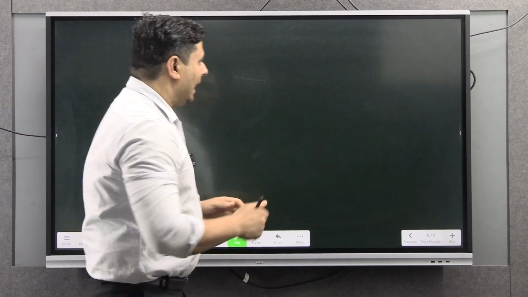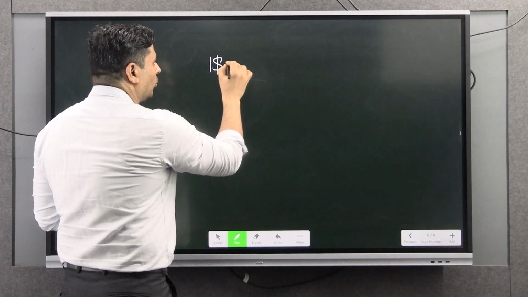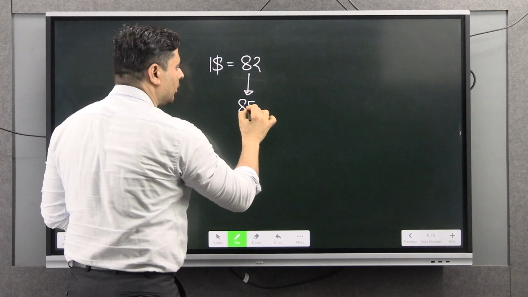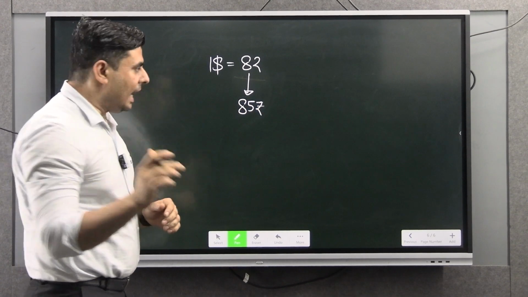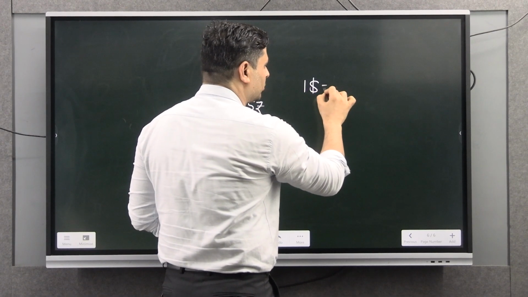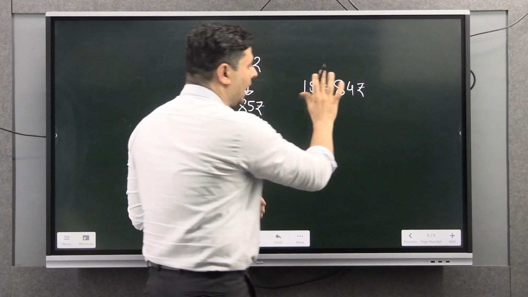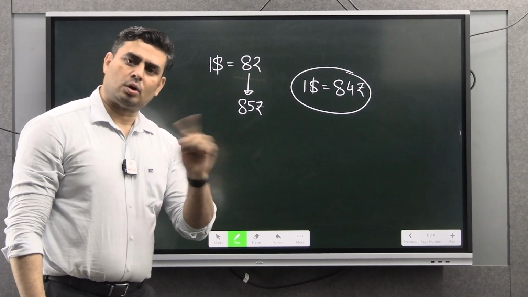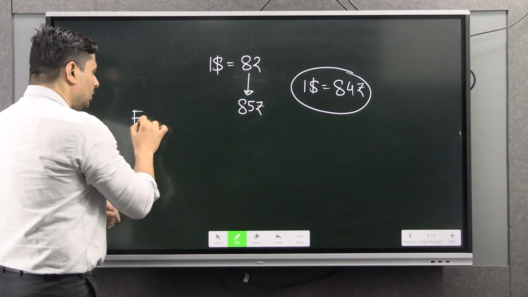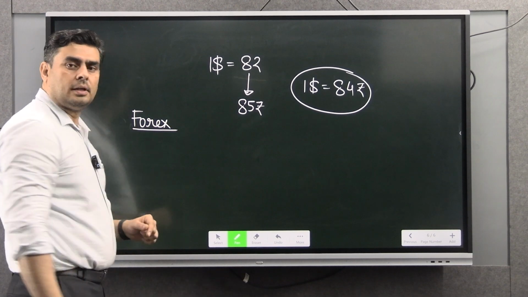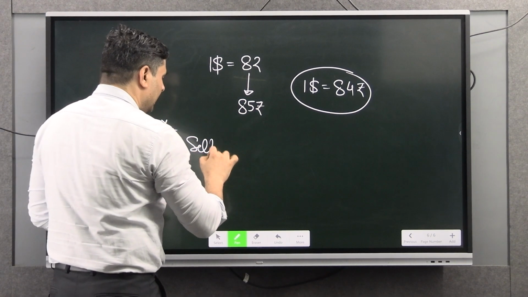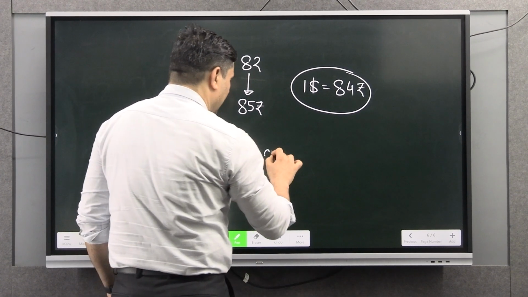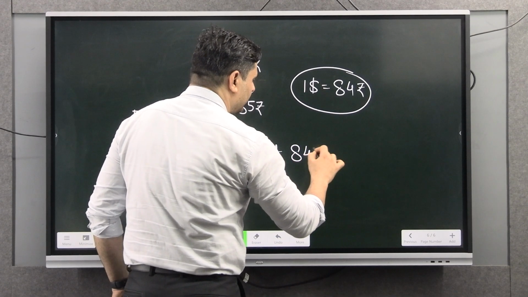For example, as I said, suppose $1, which was at 82 rupees, reached 85 rupees, and RBI wants to restore it to, say, 84 rupees. RBI wants to make sure that the exchange rate is $1 equal to 84. For that purpose, RBI will use its forex and sell the dollar at 84 rupees.